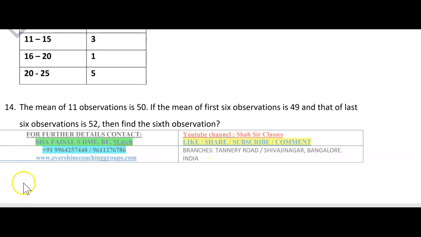In the next video I am going to make the problems based on mode. Now we have completed mean, now we are going to solve mode in the next video.